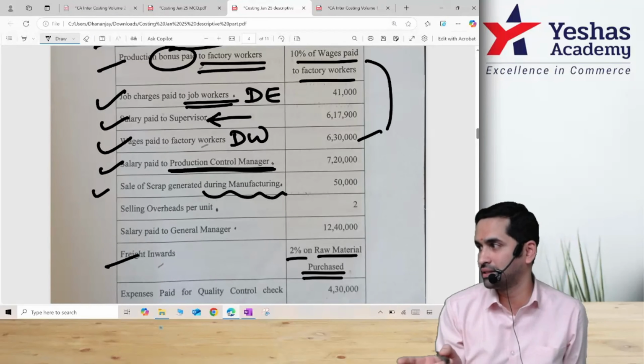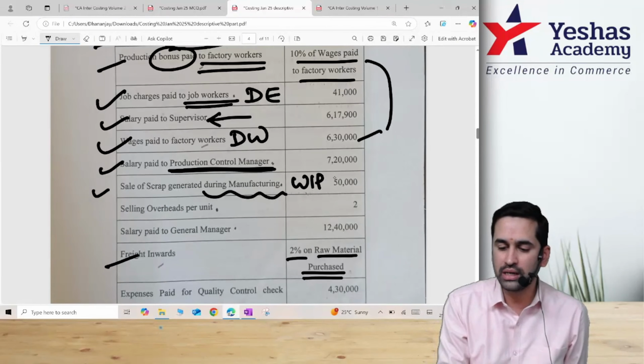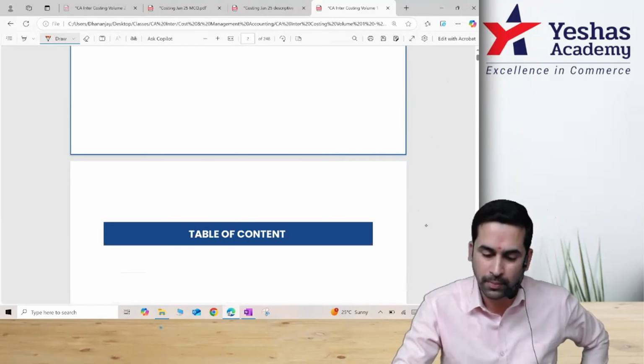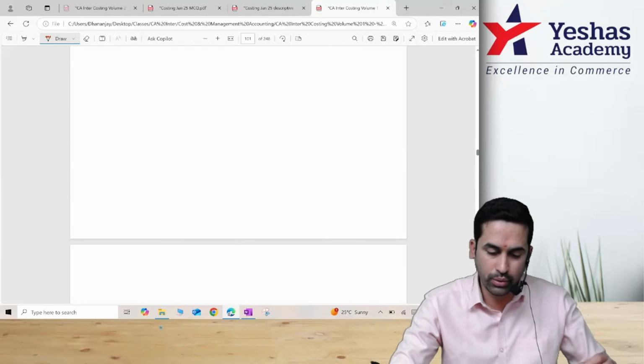When they say cutting wastage, it is during production process. This is WIP scrap. Will I take it as cost or will I take it as a minus? Above COP. Correct? This was first chapter homework question. We had this exact wording, scrap generated during process. Those who have done homework, you know what I'm saying.